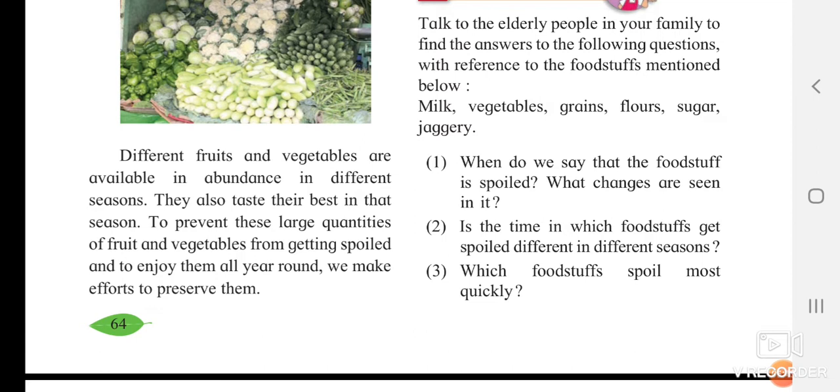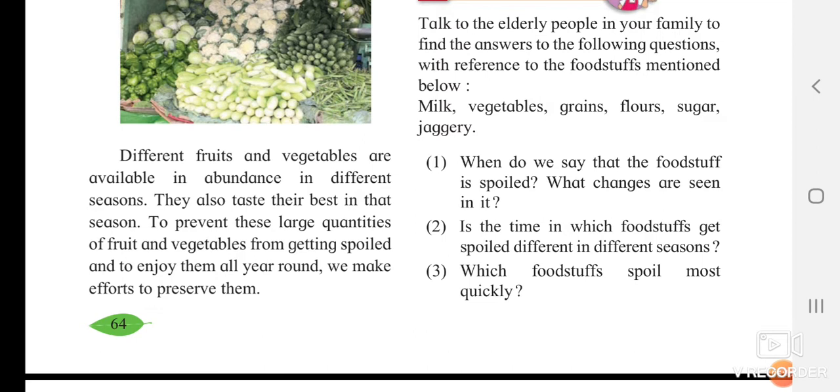Yes, when it tastes bad, when it smells bad, when you can see the color is changing, you can smell an odor, you can smell something bad. At that time you can say that the food is spoiled. What changes are seen in it? You can see the color has changed, you can see the texture of that particular foodstuff has changed.